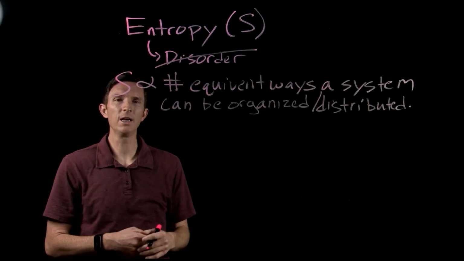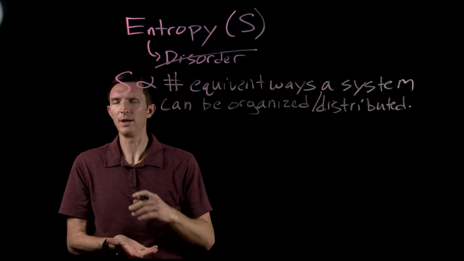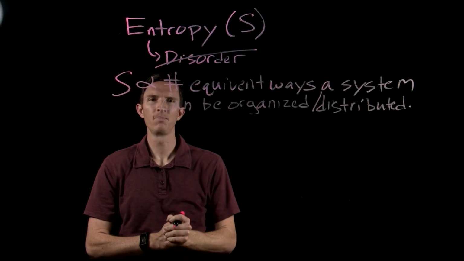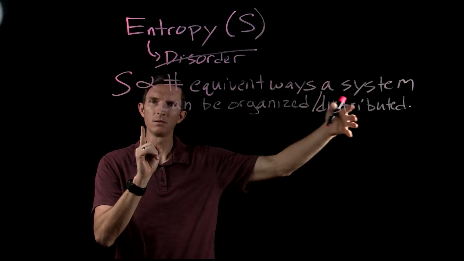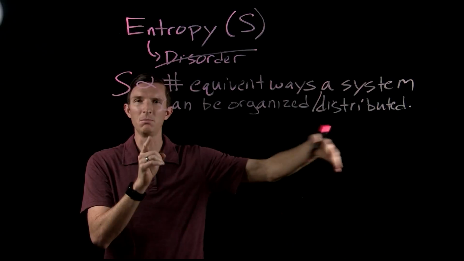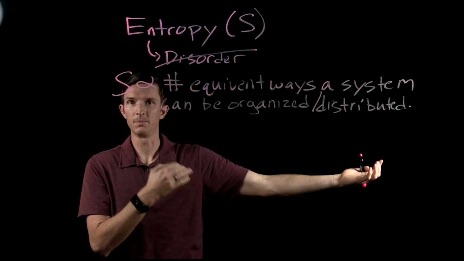Okay, so the equivalent ways, which means that we haven't changed energy, we haven't changed any other aspect of it, but there are different ways that we can do that. So the more ways we can distribute maybe energy, the greater the entropy, okay?